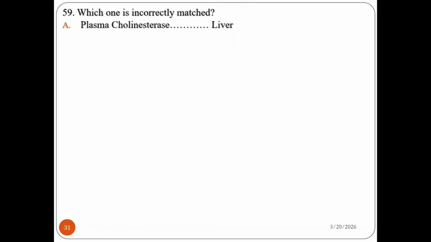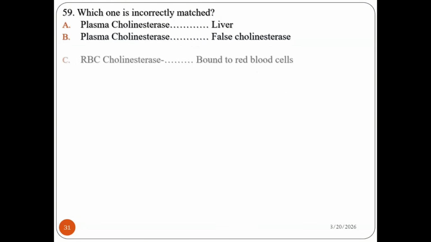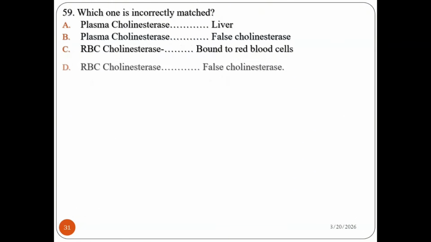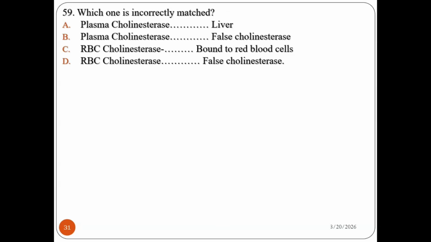Question number 59. Which one is incorrectly matched? Plasma cholinesterase, liver; plasma cholinesterase, false cholinesterase; RBC cholinesterase, bound to red blood cells; RBC cholinesterase, false cholinesterase. So which one is mismatched, or which one is wrong? You know that plasma cholinesterase is so-called false cholinesterase and mainly produced in the liver, so A is correct. Of course, RBC cholinesterase bound to red blood cells is correct. RBC cholinesterase is so-called true cholinesterase, not false, therefore it is mismatched.